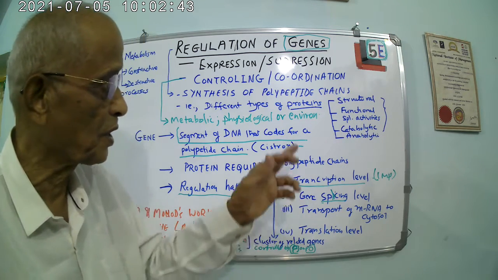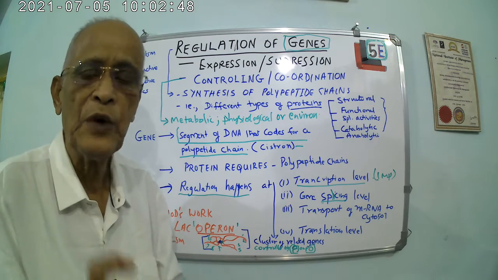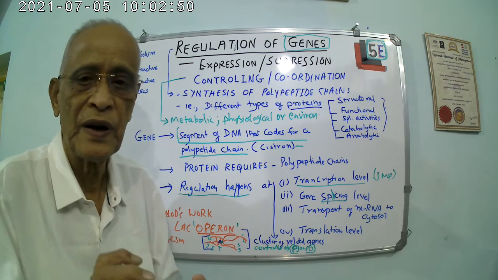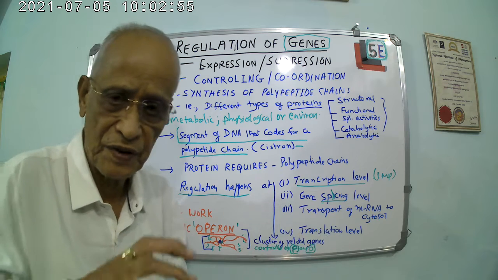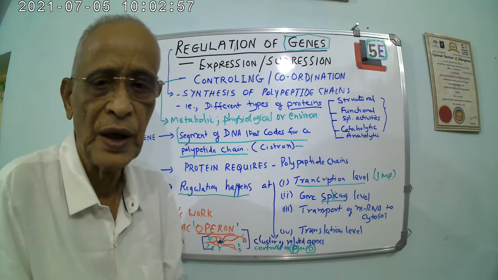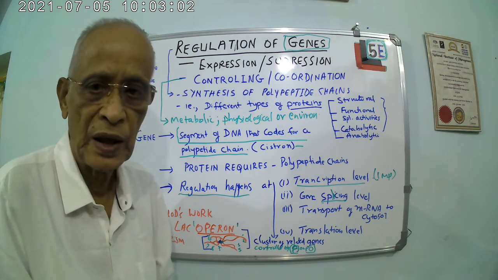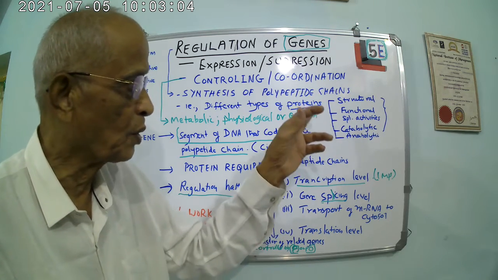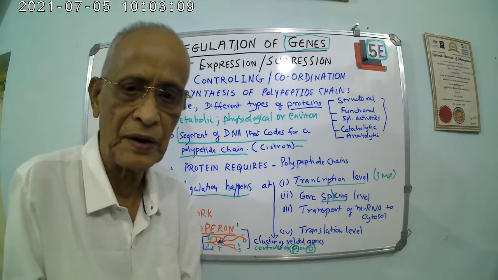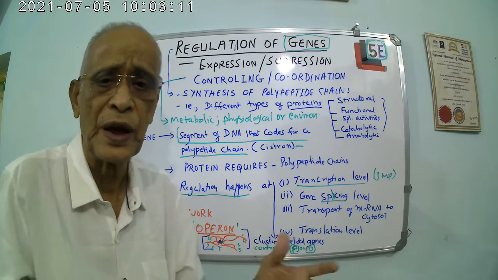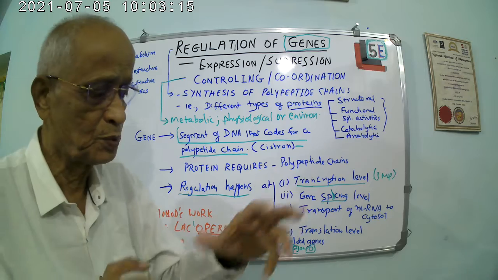Now, proteins are required for structural part. Every living cell is made up of a large number of structural proteins, and they are required for function, or functional proteins, especially enzymes. All enzymes are proteins, and therefore that's also required. Each one of these things is very different. You know, there are different types of proteins in our body. All these are made by the genes, and also some special activities.